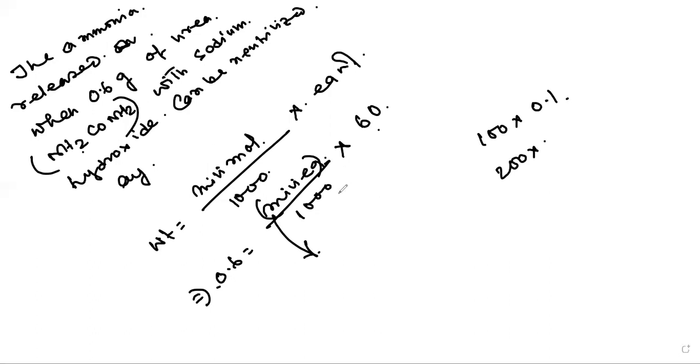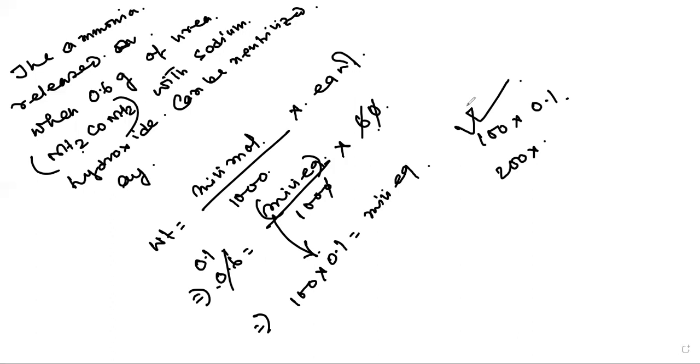Let us see the calculation here. Okay, so what will happen? 0 will be gone, 6 and 6 will be gone, so 0.1. That will be like 100 multiplied by 0.1, which equals the milli equivalent. So a calculator is not necessary, the first one is the answer. So this formula we have told in the previous class, this is very, very important. Question number 34 of NCERT is there also. So you should remember this one. You have to find out the milli equivalent, that's why you have to use this kind of formula.